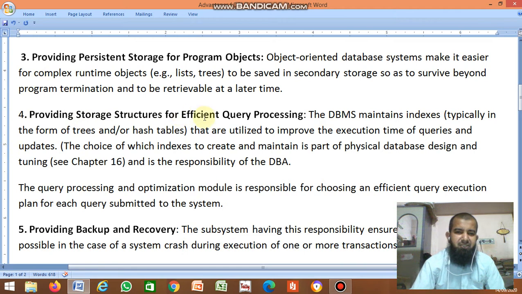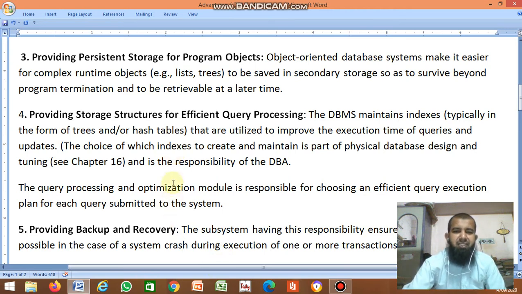Providing storage structure for efficient query processing. DBMS maintains indexes, typically in the form of trees or hash tables, which are utilized to improve the execution time of queries and updates. The indexes are very unique, they don't have duplicate values, so it improves the execution time of queries and updates.